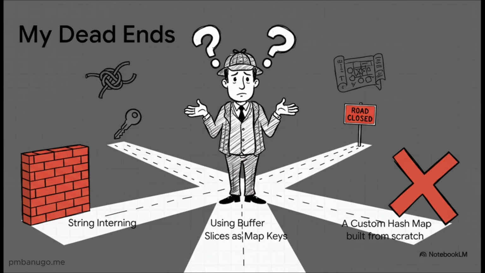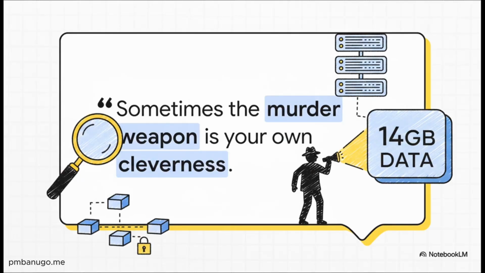Hours and hours of work. And you want to know what happened with my brilliant custom-built hash map? It was slower. Slower than the original code. It really just goes to show you, sometimes the murder weapon is your own cleverness.